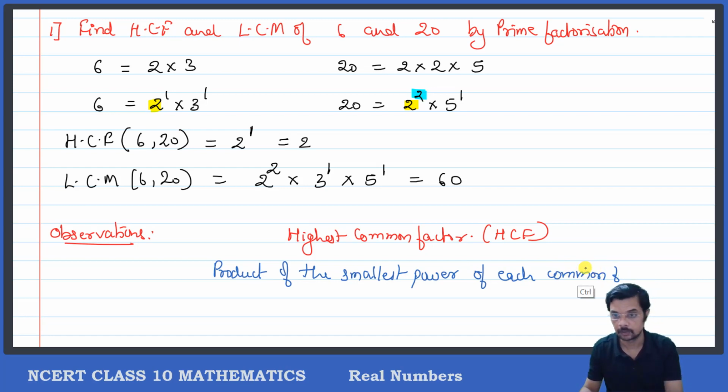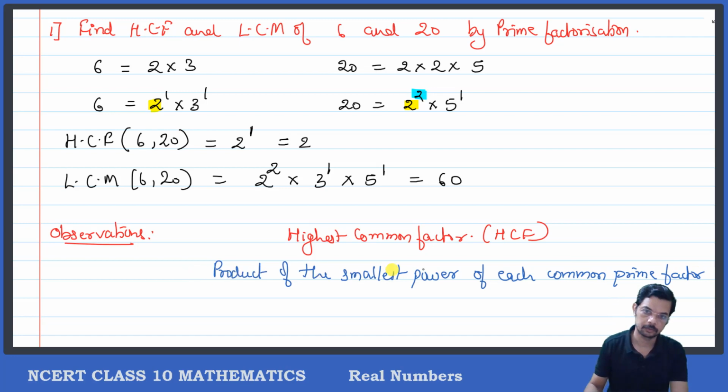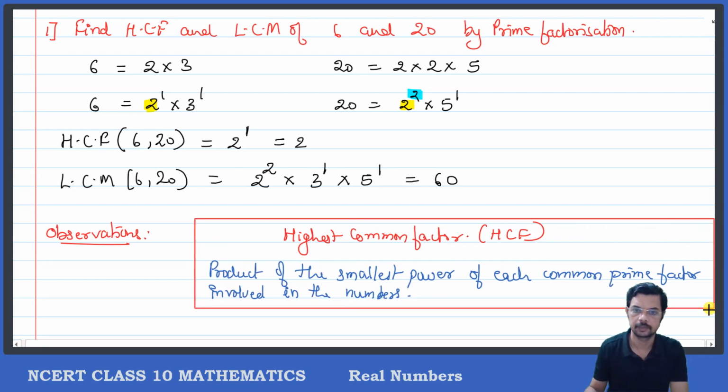Let me write it as each common prime factor. The product of the smallest power of each common prime factor involved in the numbers. The highest common factor is defined in this way.